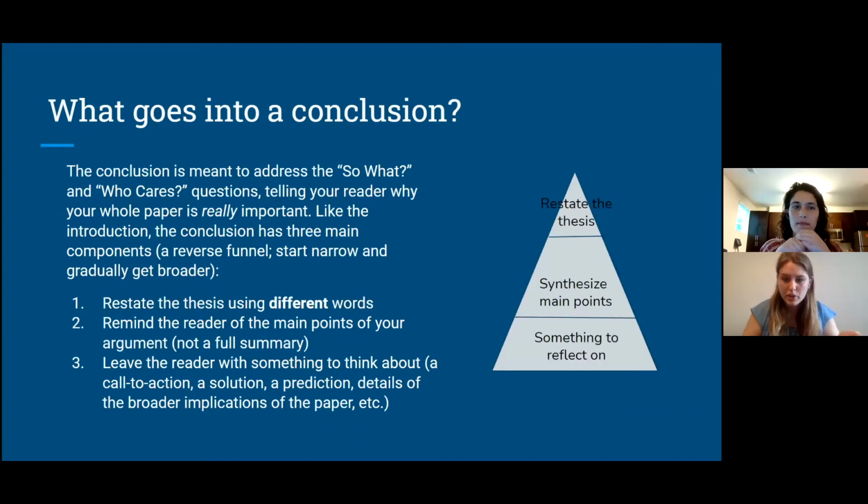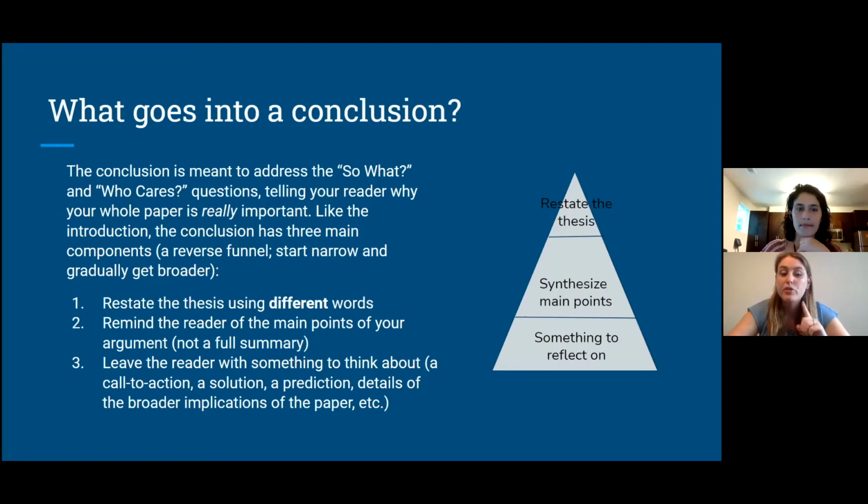So what goes into a conclusion? Well, a conclusion is meant to address the so what and who cares questions, telling your reader why your whole paper is really important. Much like an introduction, the conclusion has three main components. You see the structure here is sort of a reverse funnel. So that has three parts. It starts at the most narrow and then gradually gets broader as those three parts move from one to the next.